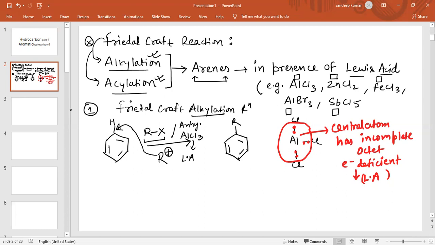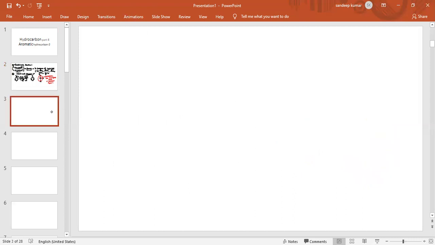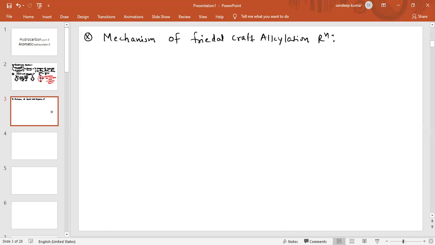So this is the reaction and this is basically the direct product. Now we will discuss the mechanism of the Friedel-Crafts alkylation reaction.